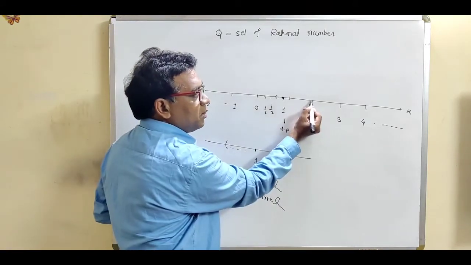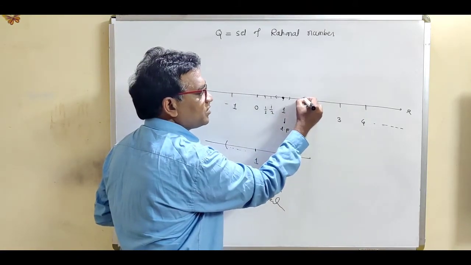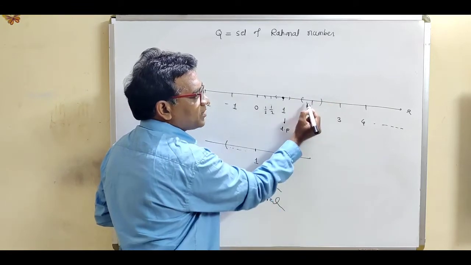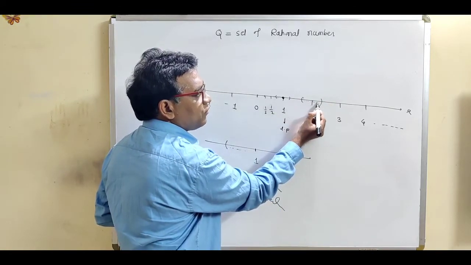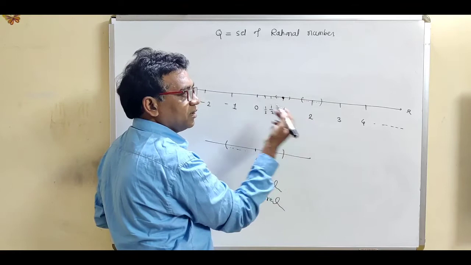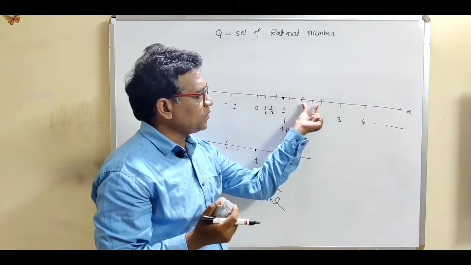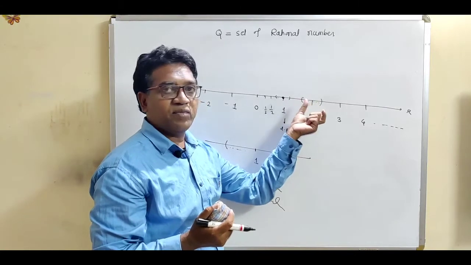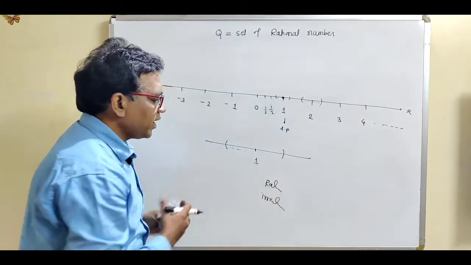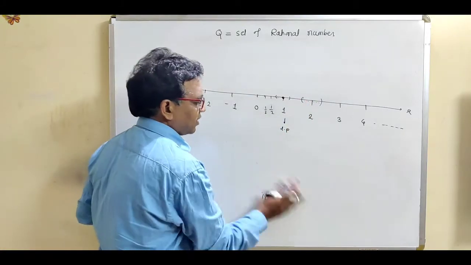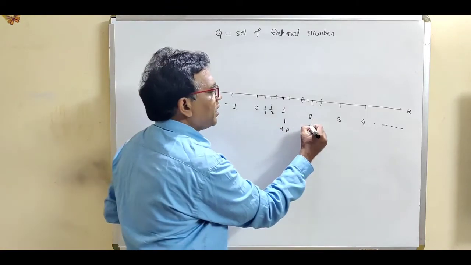This 2 is again a limit point, because if we consider this as an open sphere, obviously it contains infinitely many rational numbers. The reason is again the same: every open interval contains infinitely many rational as well as irrational numbers. So every number is a limit point.